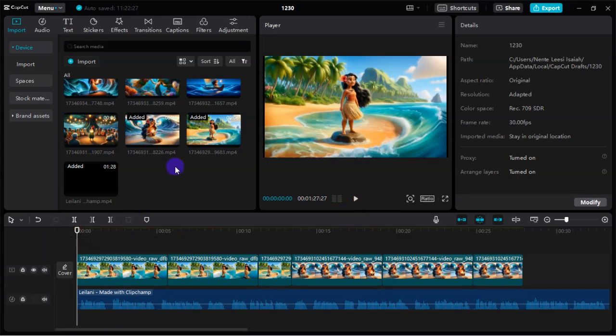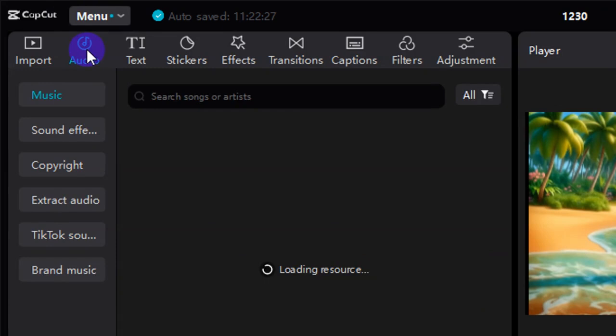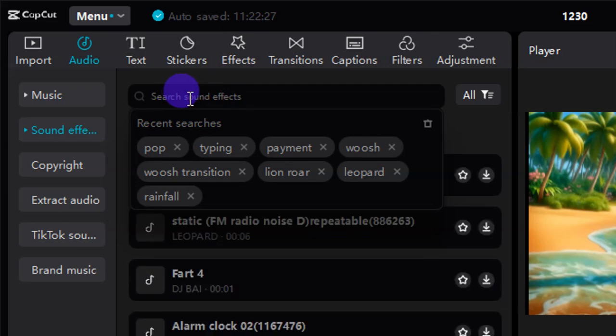Ocean wave sound effect. There are different websites that you can get this sound effect from, but we are going to use the sound effect here on CapCut. To get this sound effect, you will come over here where you see audio. So click on audio. From here you can see we have sound effect. So click on sound effect, and from this search bar you can search for any sound effect that you're looking for. So we are going to search for ocean wave.